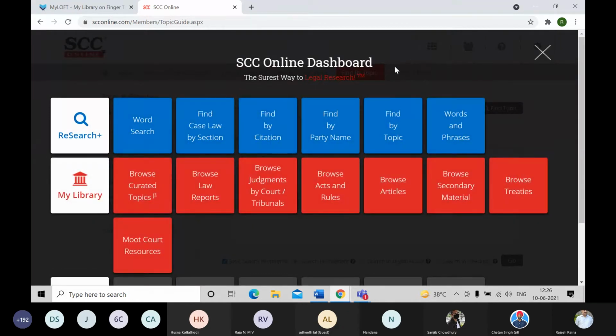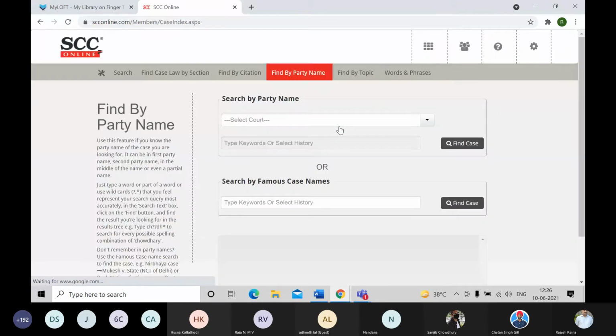And similarly, we have this one of my favorite, that is find by party name, where you have two segments. First one is where you know the party name, and the second one is where you don't know the party name, but of course you have a clue, like it's a famous case name. So these famous case names are made famous by the media. We have cases like Babri Masjid, Triple Talaq, Ayodhya, or maybe Sabarimala, or First Judges case, Second Judges case, BMW hit and run.